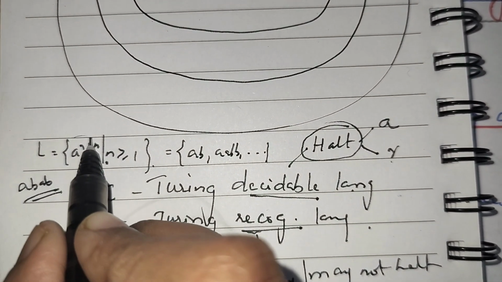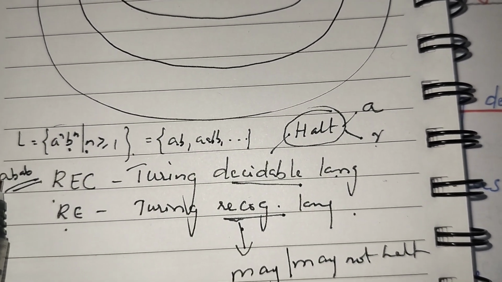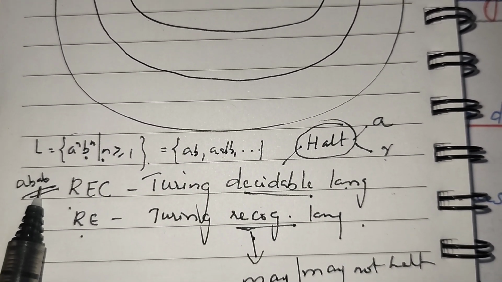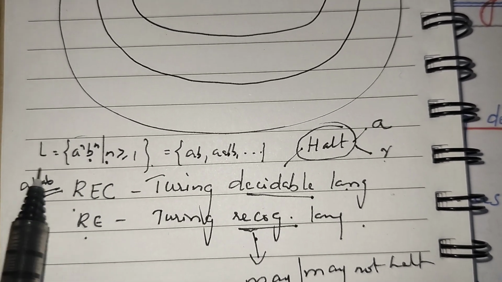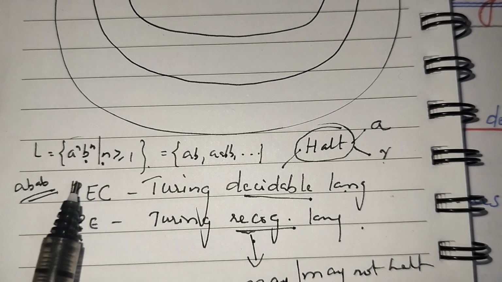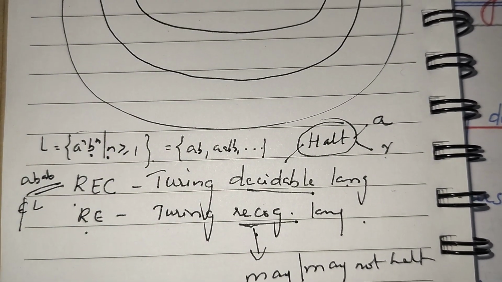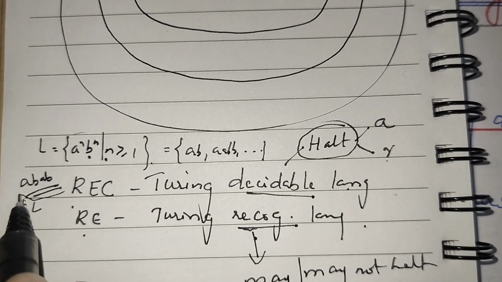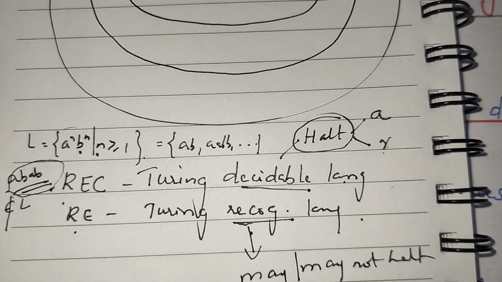The language is n number of A's followed by n number of B's, and this pattern does not fit. So the Turing machine will halt and reject that input string.